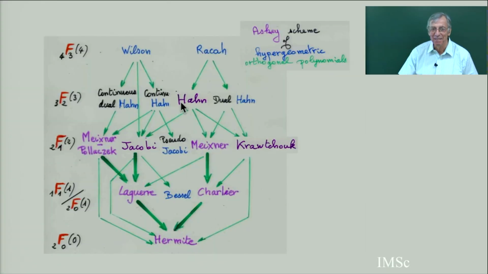The Hahn is here. We go higher and higher. So we start, we see, from Hermite, Laguerre, Charlier. Then we have done the whole thing here. Krachtchouk, Meixner, Jacobi, Meixner, so not pseudo-Jacobi. Pseudo-Jacobi come from this, you see. Here the ancestor of this, the Hahn, is here.